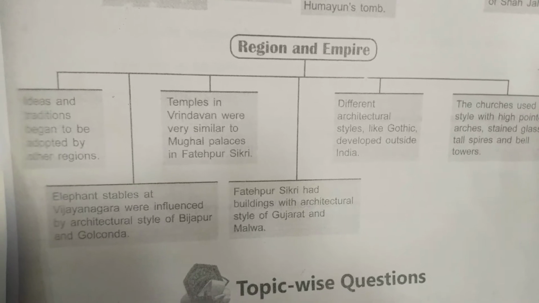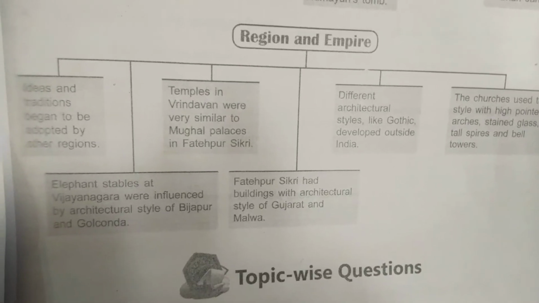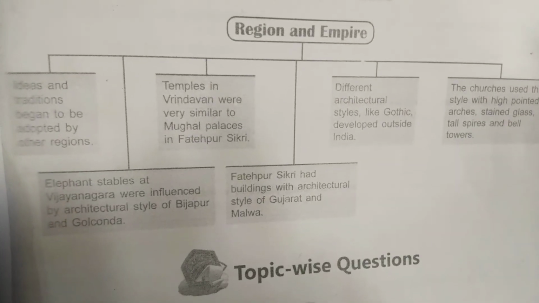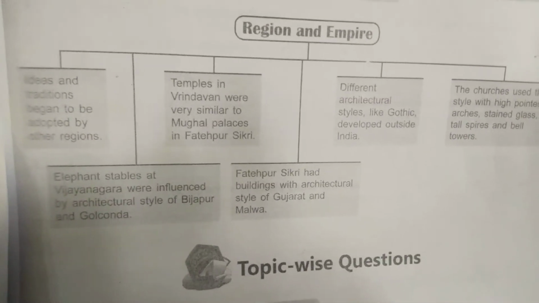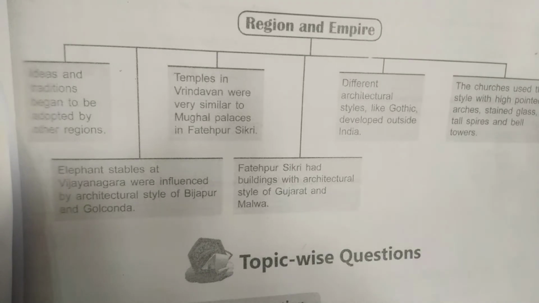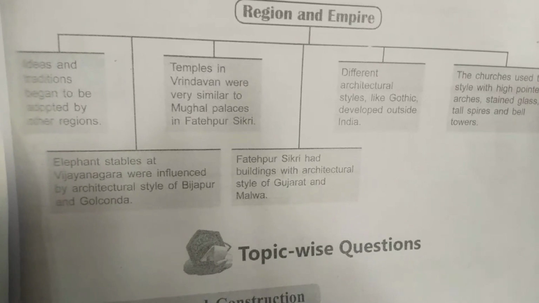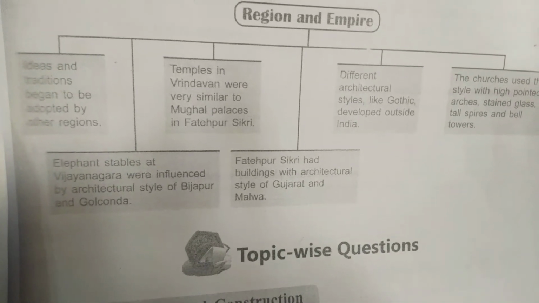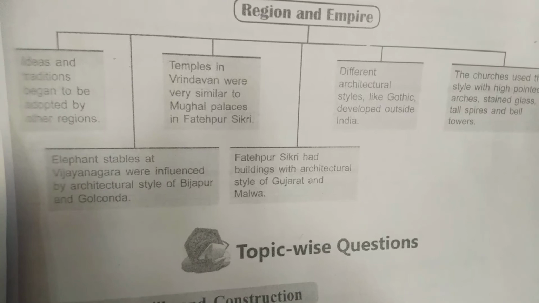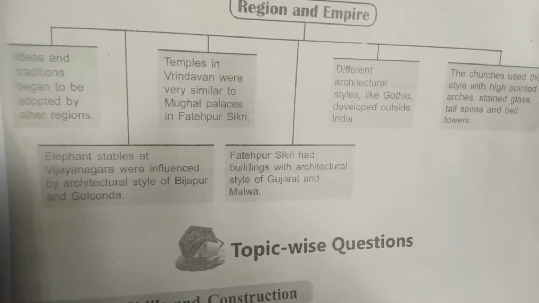Region and empire, ideas and traditions began to be adopted by other regions also. Now, as I said, when new religions come, when new people come to a particular region, they also learn their food habits, clothing habits, and even the god they believe in. So everything is adapted by the other people. Here also the people are adapting the food habits, the clothing, the tradition, religion, everything, by the people who came to the area. So temples in Vrindavan were very similar to the Mughal palaces in Fatehpur Sikri.